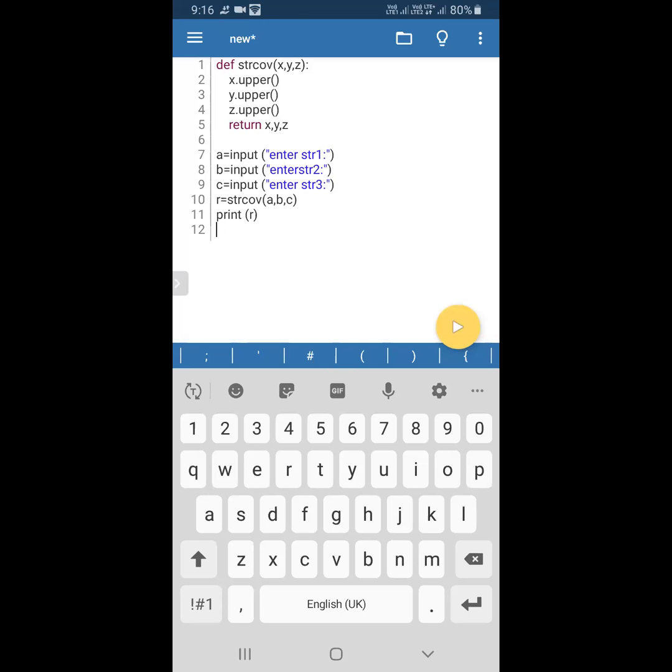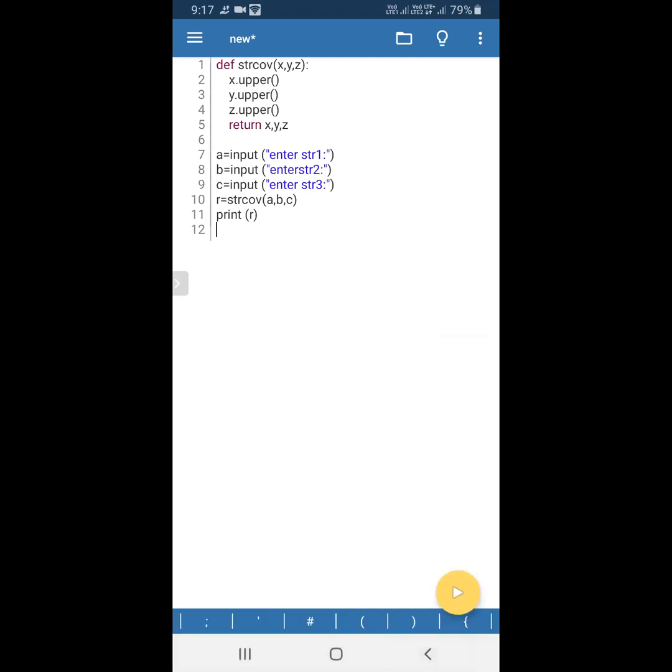R is a variable ready to receive the value. What values will R receive? R will receive what the function is returning. R equal to strcov of a comma b comma c.